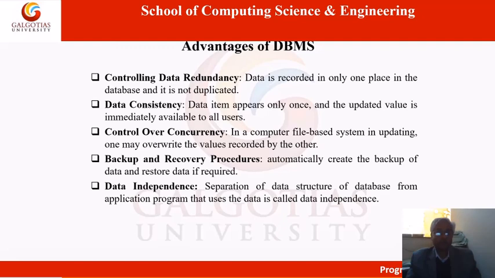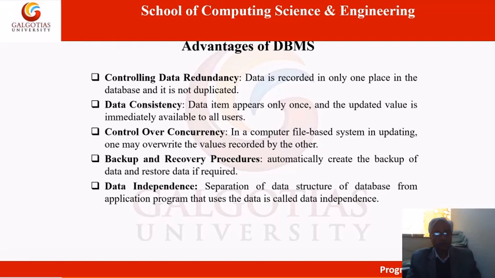Then backup and recovery procedures. As you know, nothing can be fail safe. Anything can fail. So to save from failure, the backup and recovery system is there. So DBMS automatically creates the backup of data and restores data if it is required.